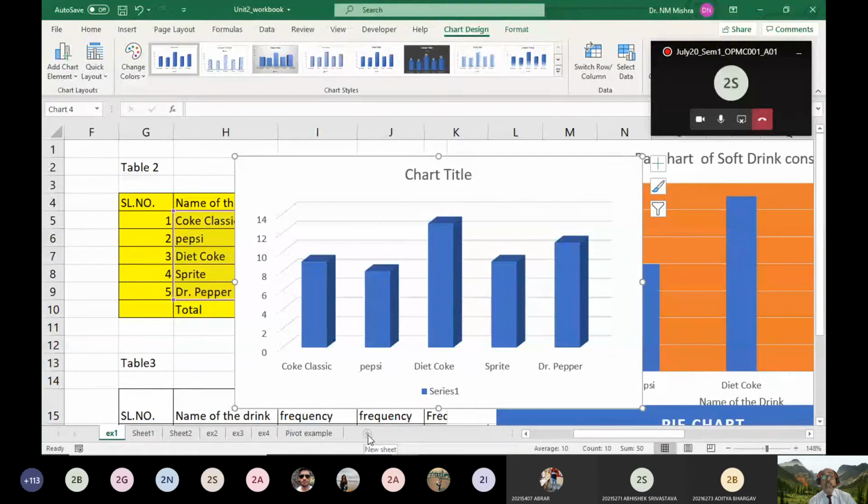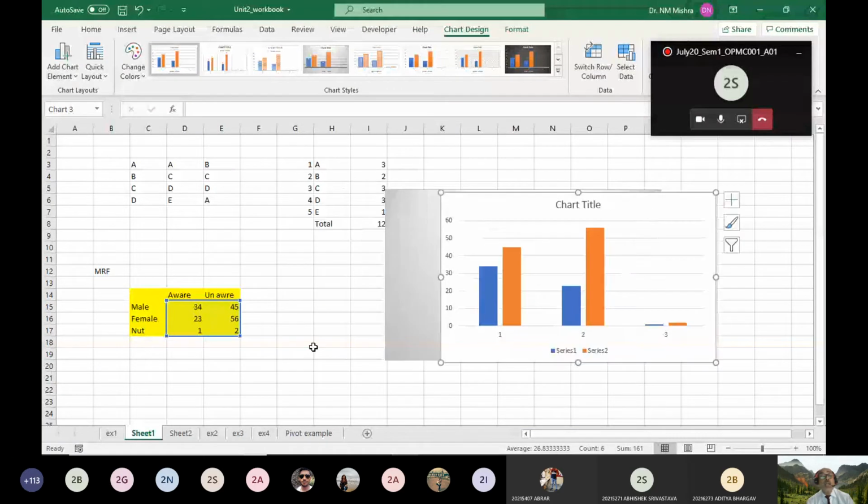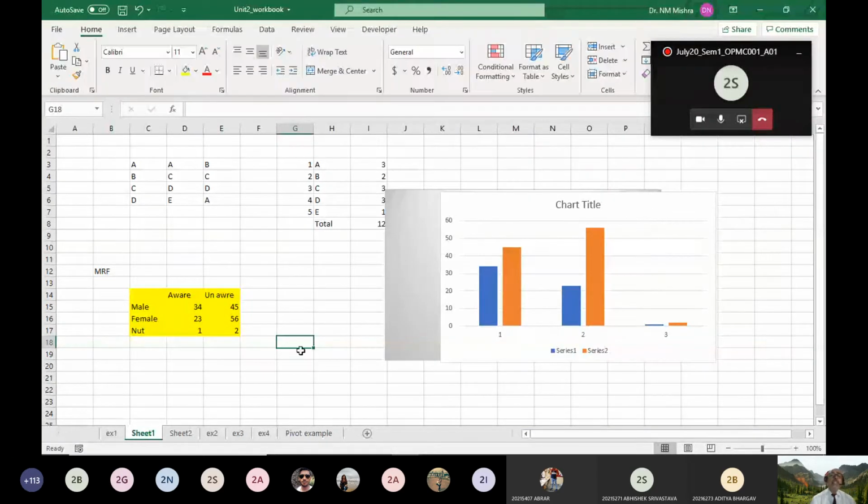Now coming to the next important thing, and that is a very important thing for all of you. Suppose you have MRF related data, I have already made it, a contingency table. This yellow table, you can see, you are already working in MRF, and you ask whether they are aware about MRF tire. You have identified 3 categories of consumers: male consumer, female consumer, and neutral consumer. Those who are not landing into the basket of male or female, we are putting as neutral consumer.